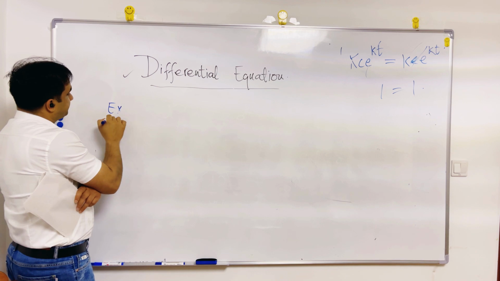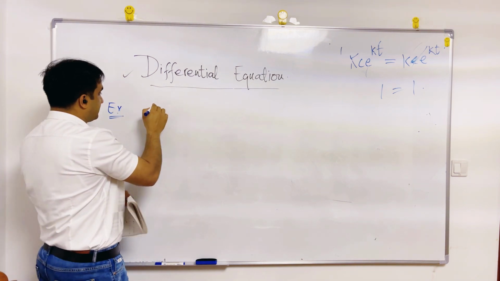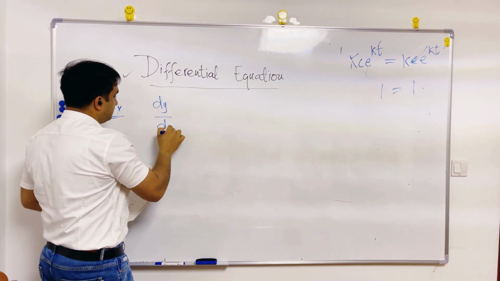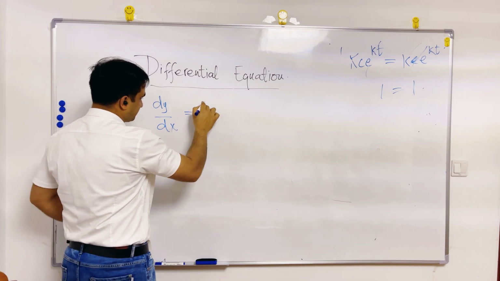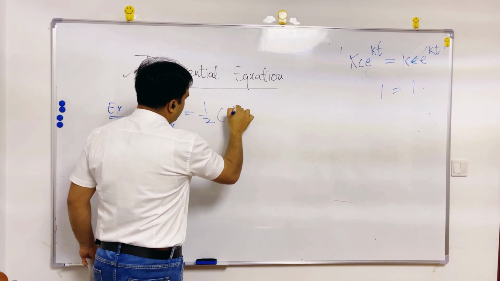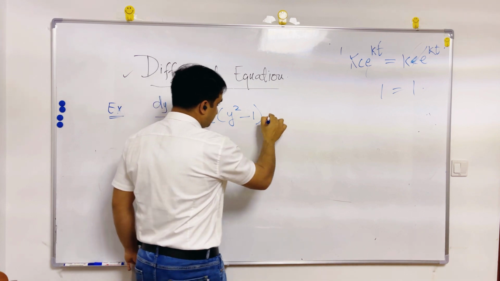Question: if the differential equation dy by dx is 1 by 2 (y square minus 1).